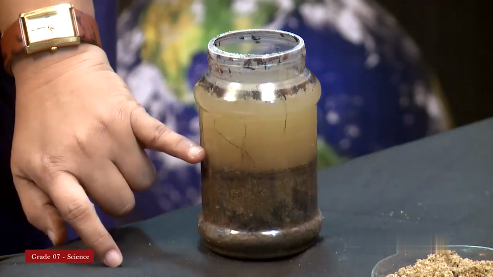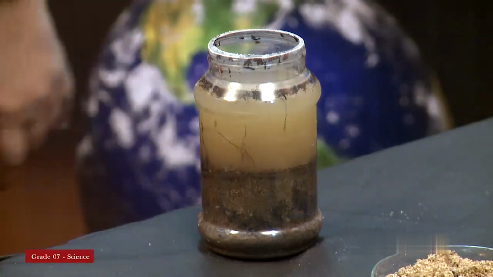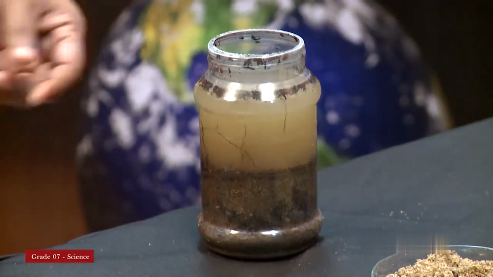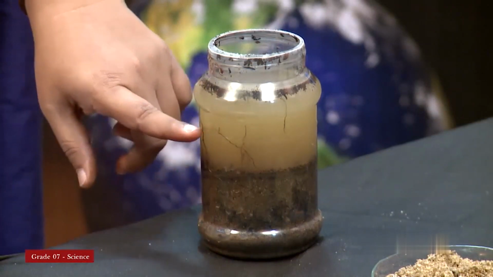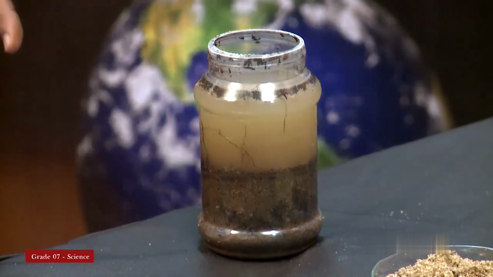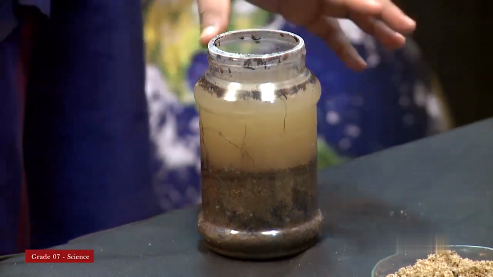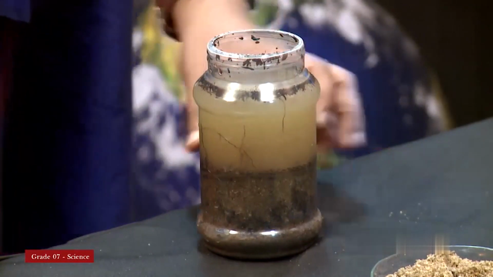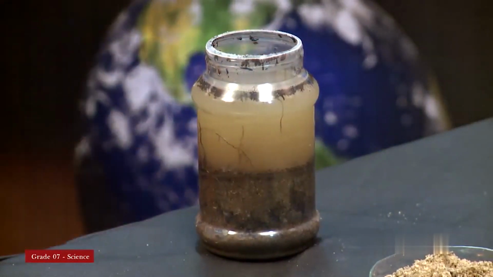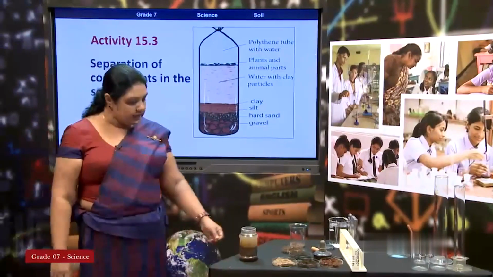Secondly, there is water in which the clay particles are dissolved. So, clay particles are there, that is why that water is not very clear. But if you keep this for a little longer, you will see that it will also become clearer.